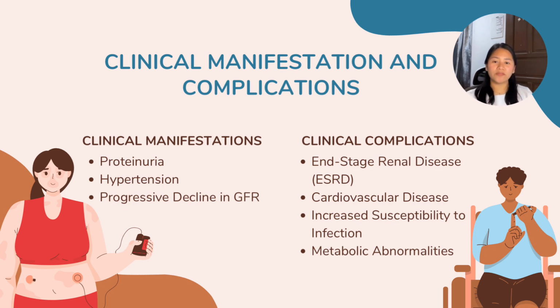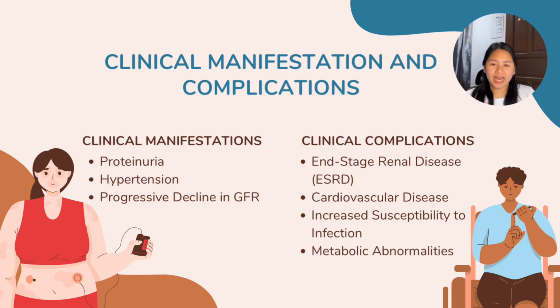The clinical course of diabetic kidney disease typically follows a clear progression, beginning with key manifestations and leading to serious complications. First, the clinical manifestations. Proteinuria: the first sign is often microalbuminuria, which gradually progresses to macroalbuminuria and can eventually lead to a full-blown nephrotic syndrome. Next is hypertension. As seen in our case, elevated blood pressure both accelerates kidney damage and is a consequence of the kidney's impaired ability to regulate fluid and salt balance.